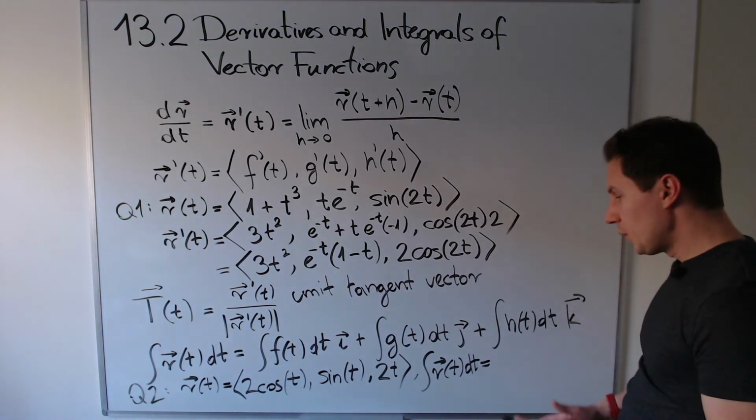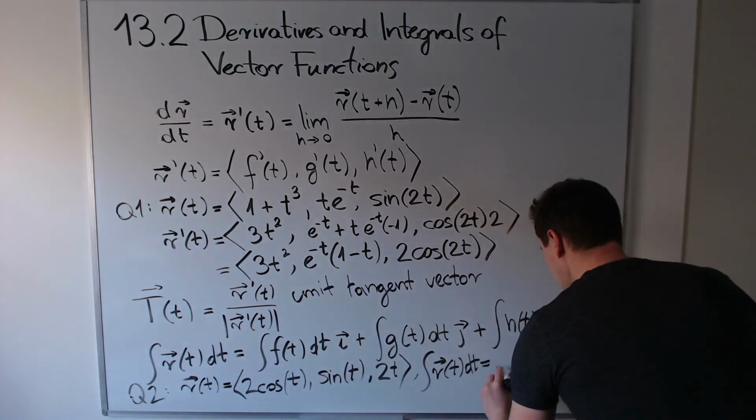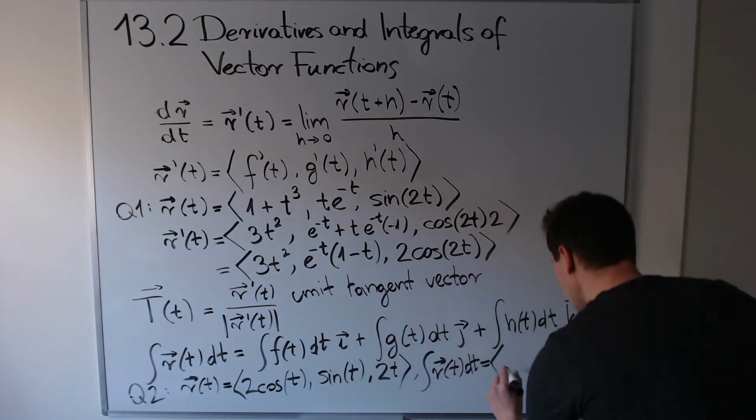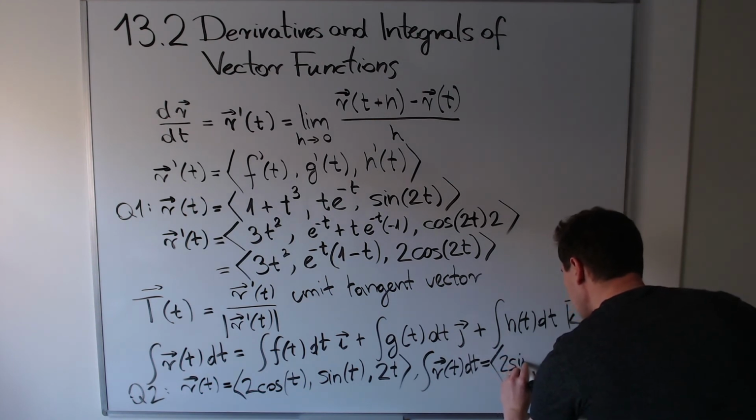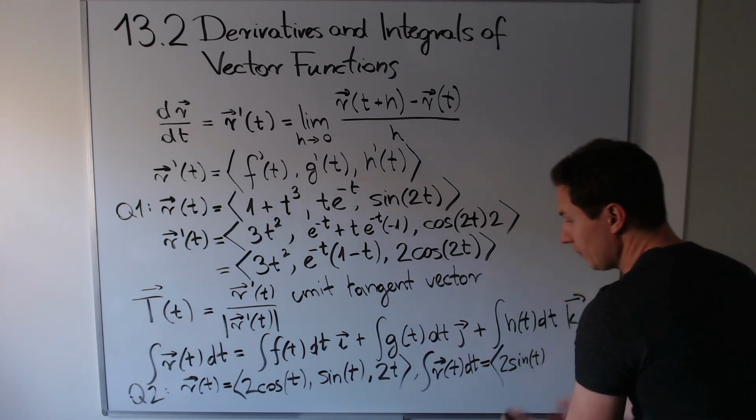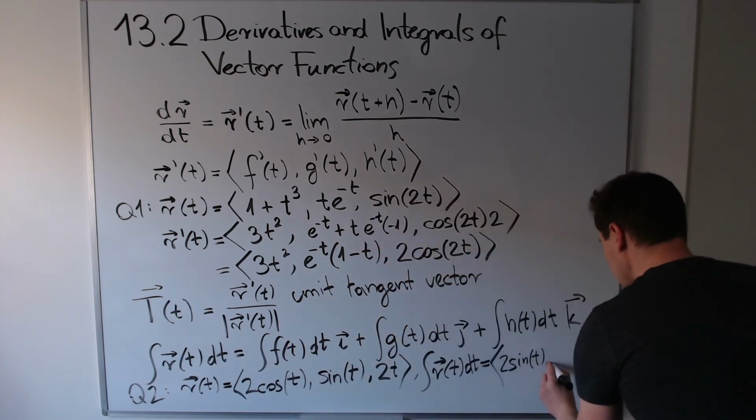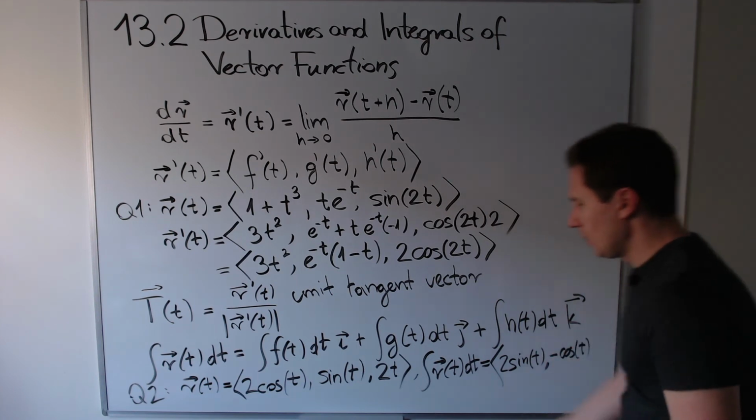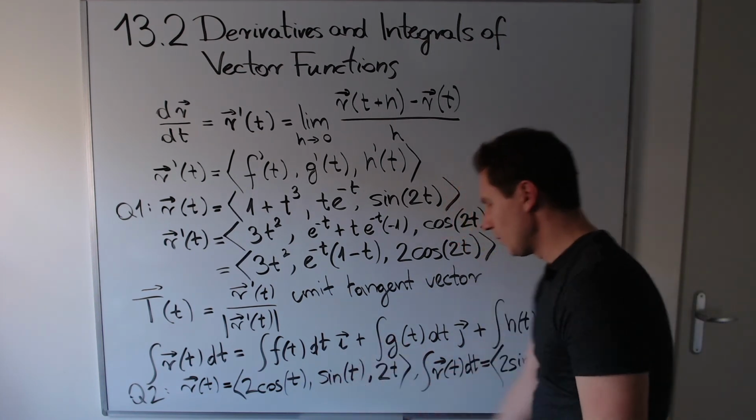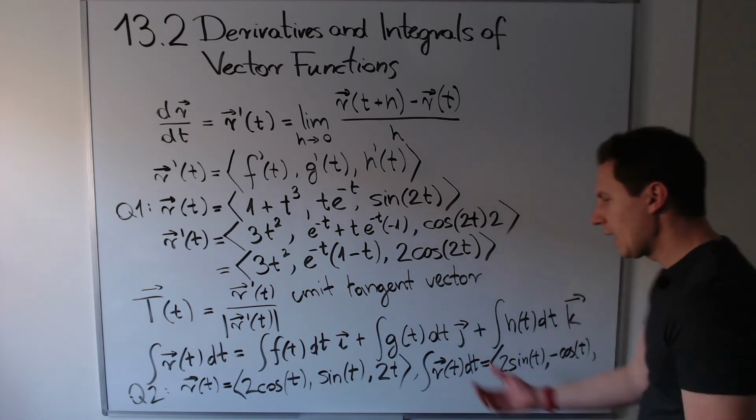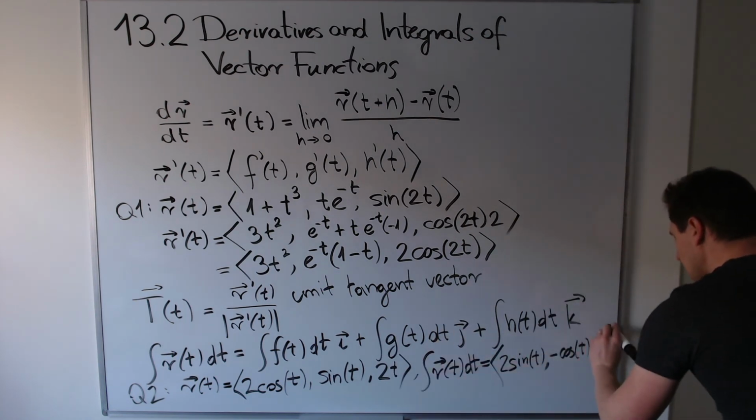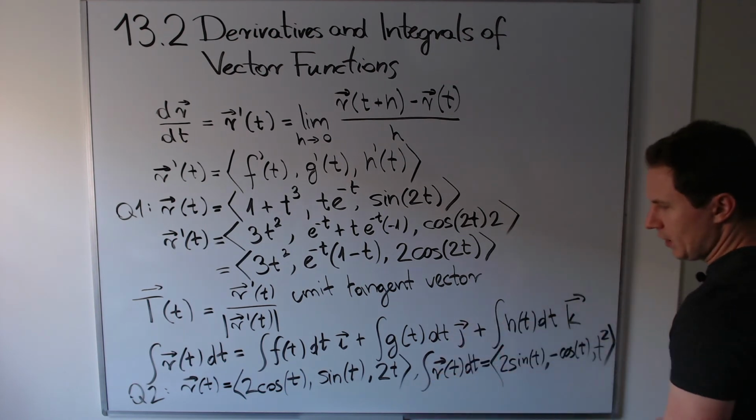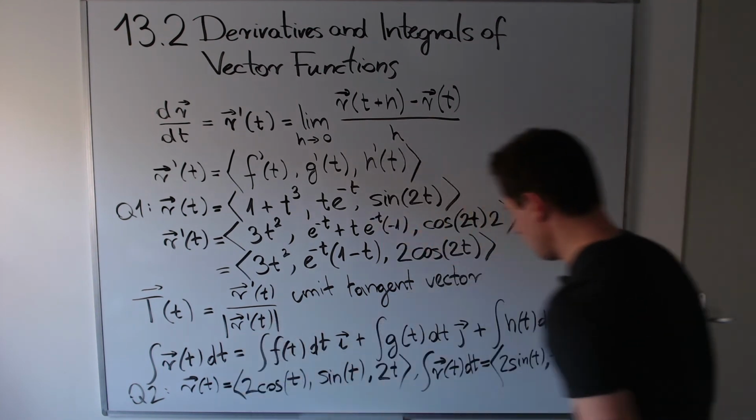Okay, so if you compute the integral of each component, what you'll find is that the integral of this vector function is twice the sine of t for the first component, because its derivative is exactly twice the cosine of t. For the second component, we get minus the cosine of t, because that gets differentiated to the sine of t. And for the third component, you get t squared, because the derivative of that is just 2t. So this certainly differentiates into that vector function.